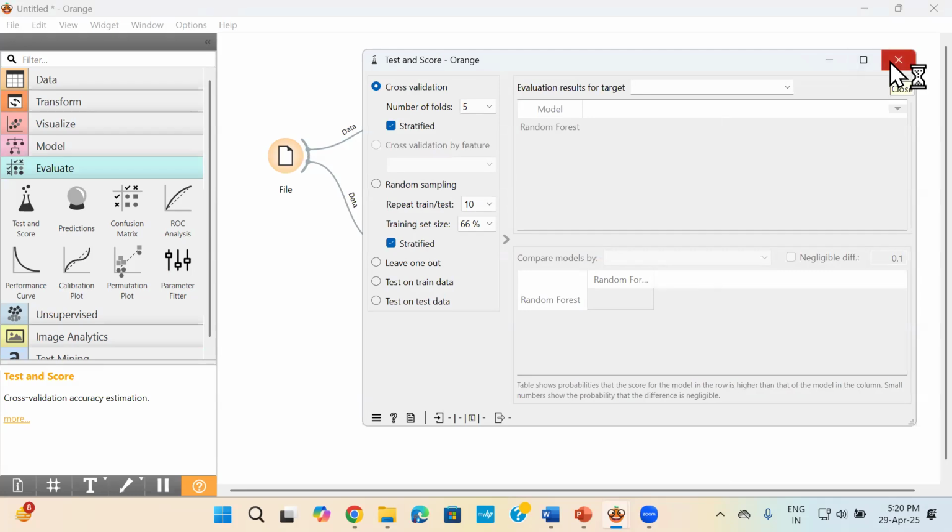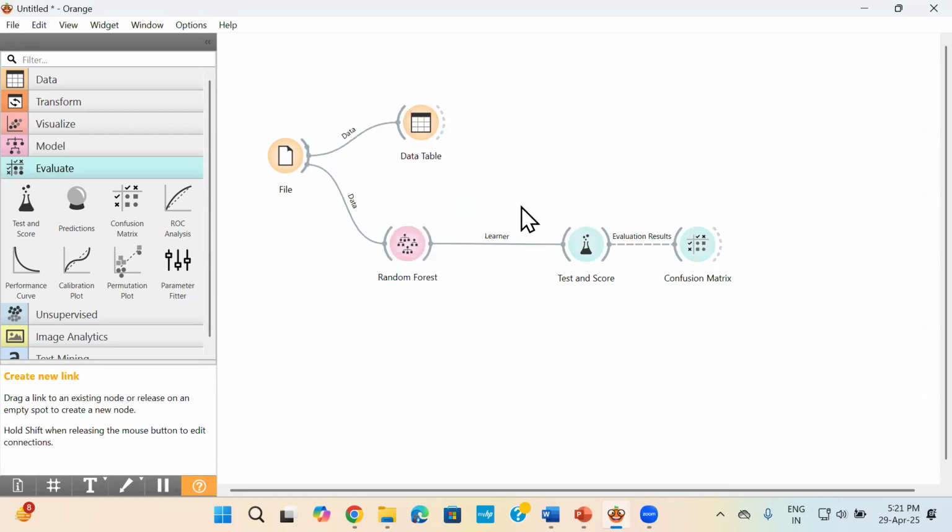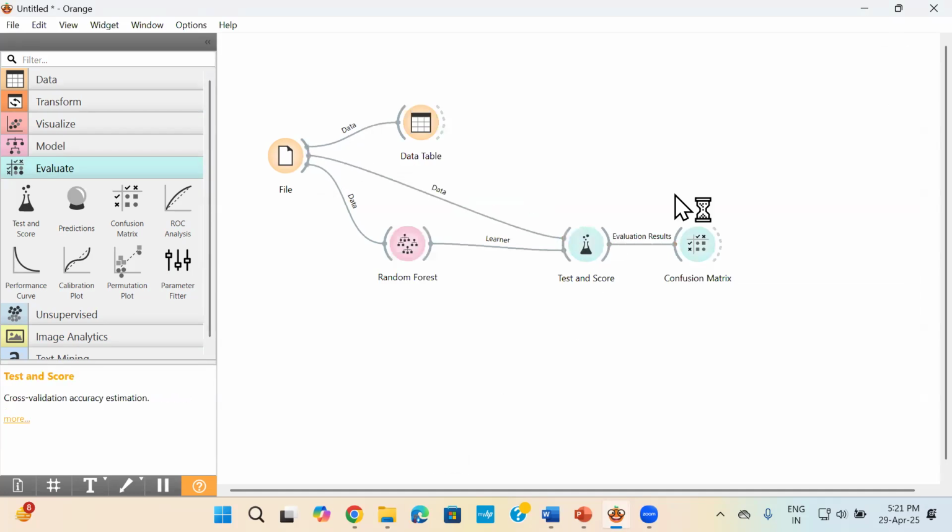So don't worry. Okay. You can make the changes here. Because of this session, I didn't want to waste any time, because 10 folds will take time. So I reduced it to 4 to 5. There are lots of options available. You can take that. Default is 10. So here I am putting my learner.